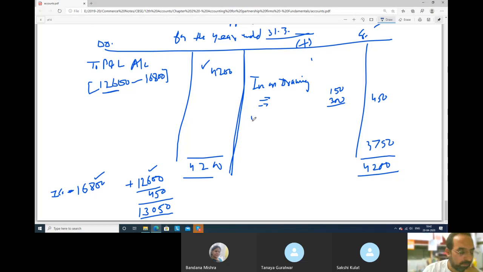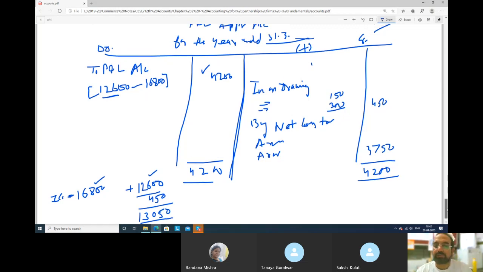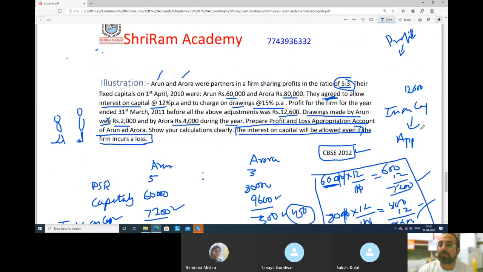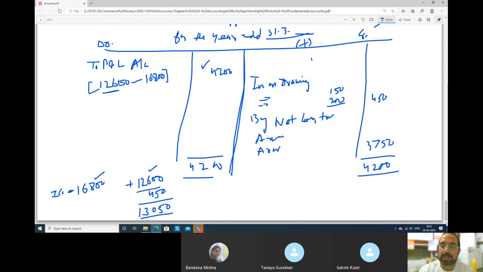So here we will write by net loss transferred. Here we will give them loss to Arun and to Aurora. In which ratio? In their profit sharing ratio. So what is their profit sharing ratio? 5:3. 5:3 is their profit sharing ratio. So we will distribute here. Same thing again we will do. 3,750 is the loss which we have to distribute among both of them.